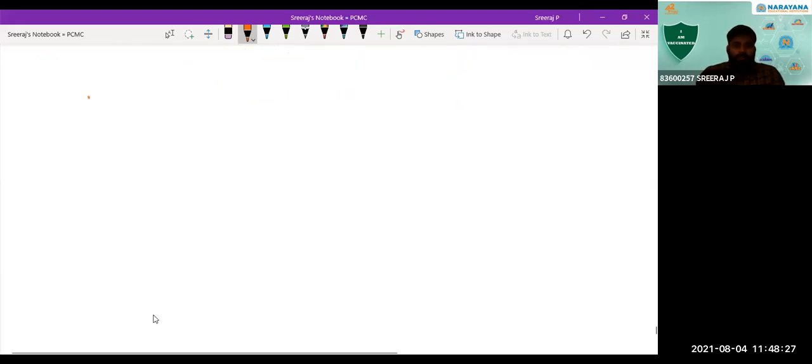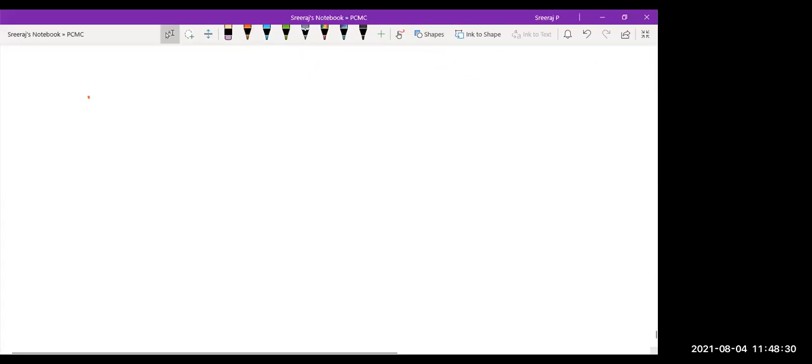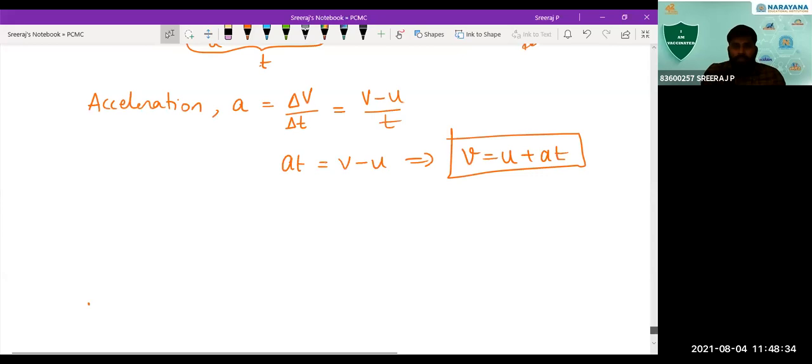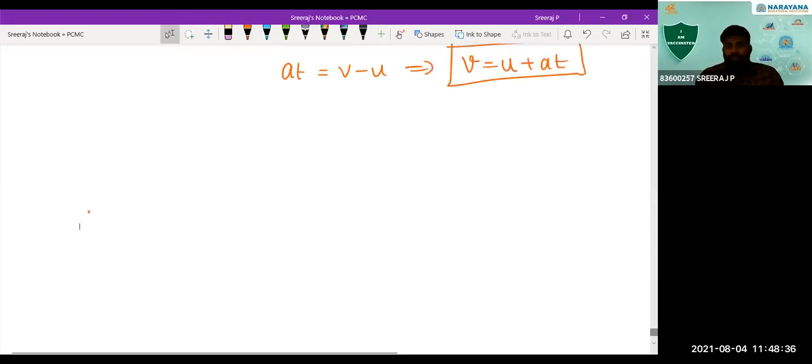By the method of calculus, how we do this, we'll see. That is the case of integration and differentiation we are using. The process of doing integration and differentiation is the method of calculus. So by using calculus, let's see how we derive this equation. We have the instantaneous acceleration, which is dv by dt, correct? Is that right? Yes, sir.